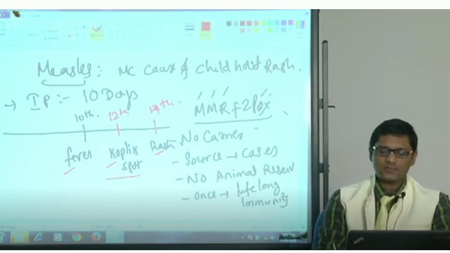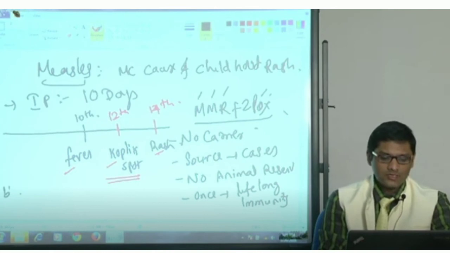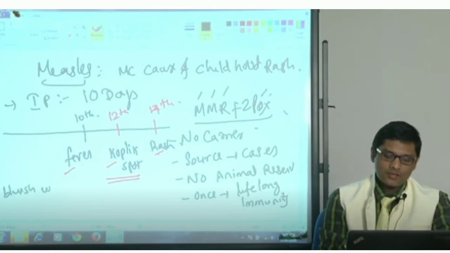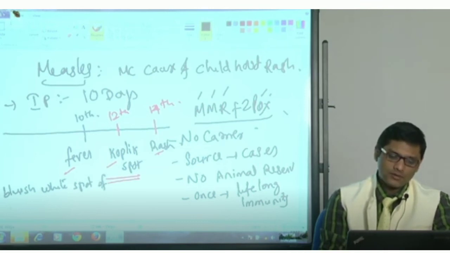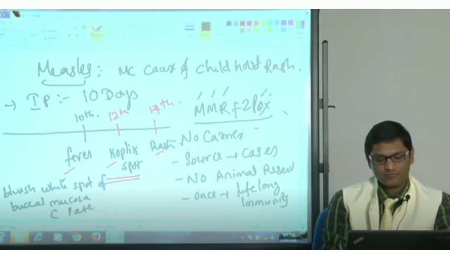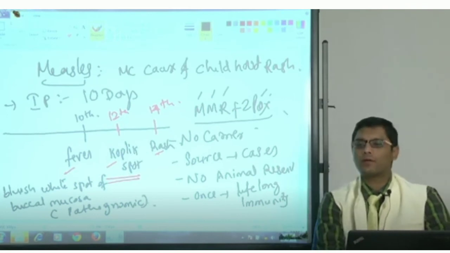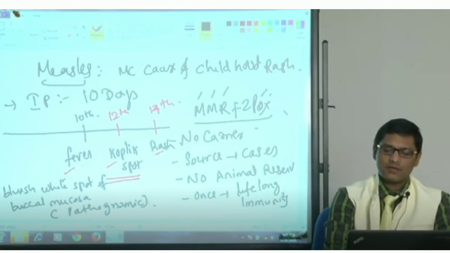The Koplik spots, of course you know, what is the Koplik spot? They are the bluish white discoloration of the buccal mucosa. They are pathognomonic of measles.